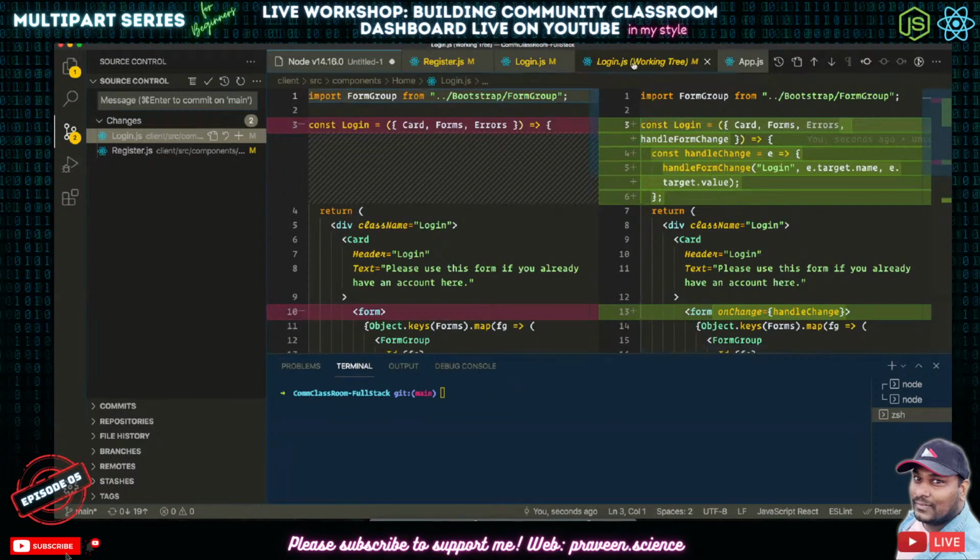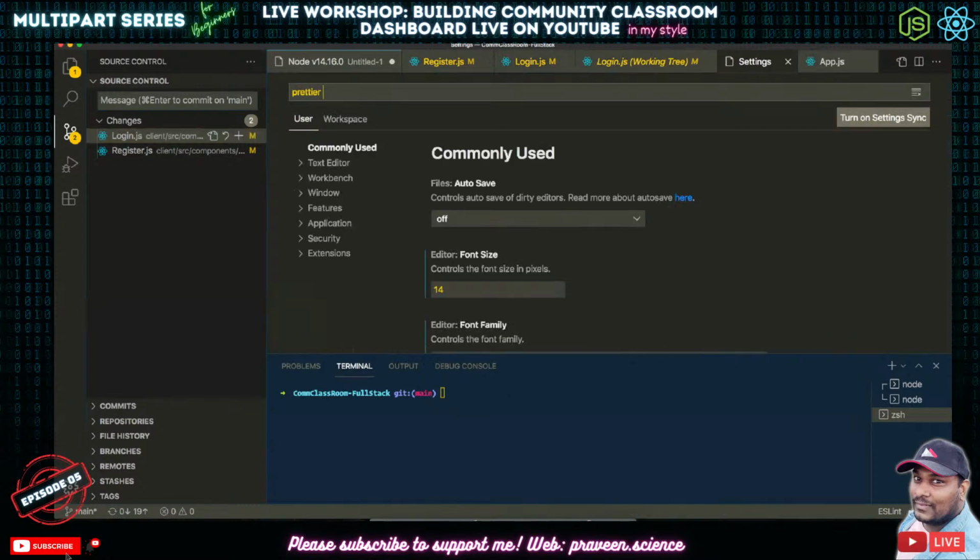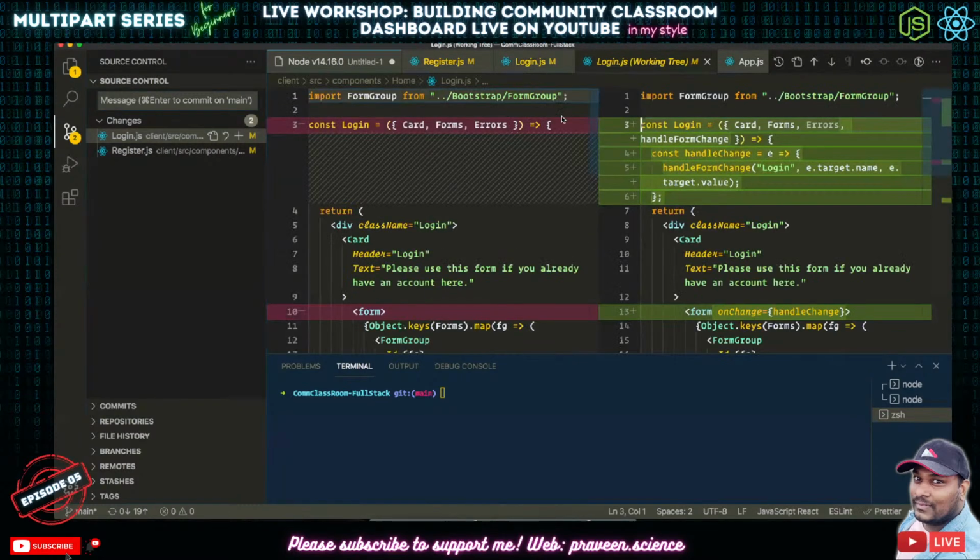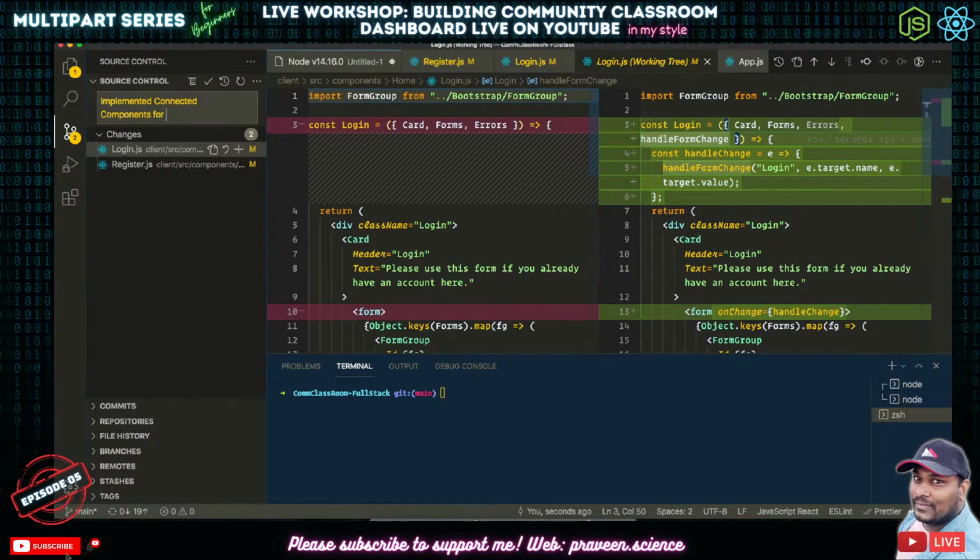Let me quickly check prettier width. Yeah, this is fine. Okay, cool. Implemented connected components for pages.